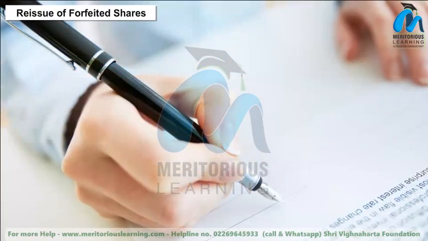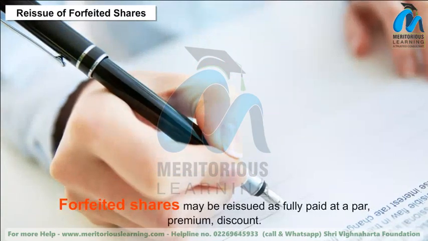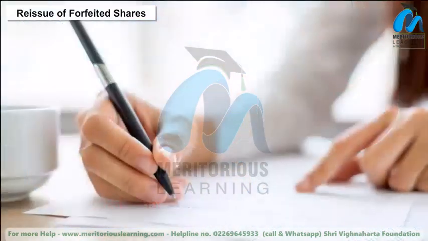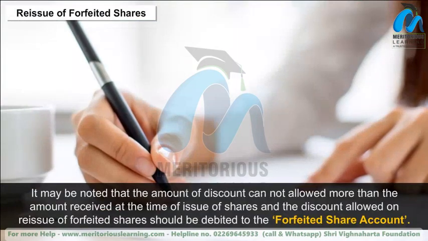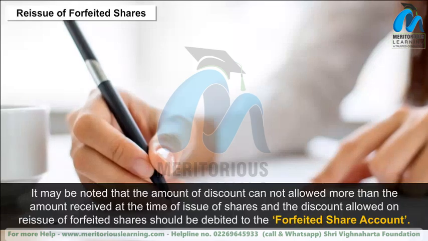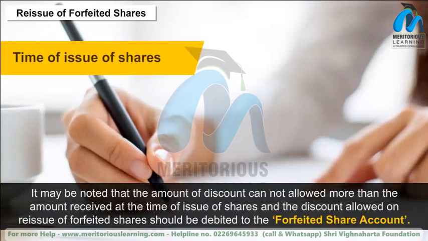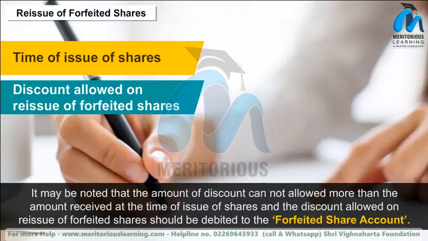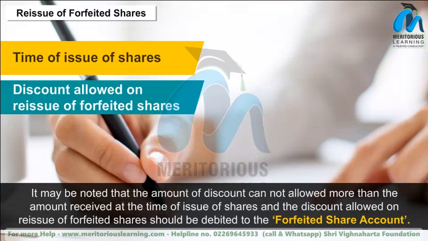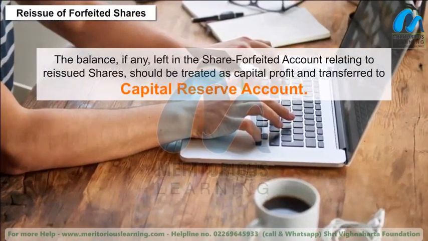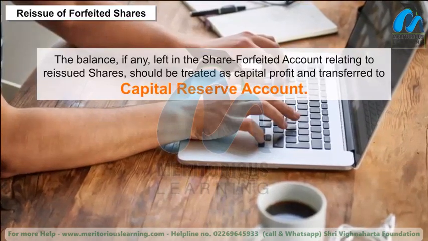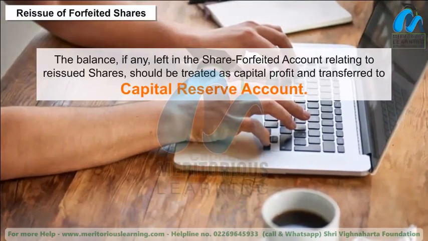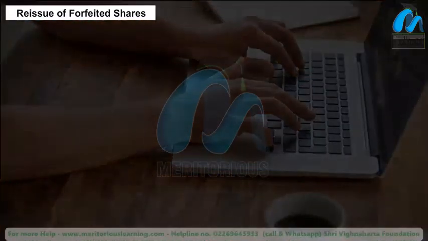Reissue of forfeited shares. Forfeited shares may be reissued as fully paid at par, premium and discount. But it may be noted that the amount of discount cannot be allowed more than the amount received at the time of issue of shares, and the discount allowed on reissue of forfeited shares should be debited to the forfeited shares account. The balance, if any, left in the share forfeited account relating to reissued shares should be treated as capital profit and transferred to the capital reserve account. The journal entry would be